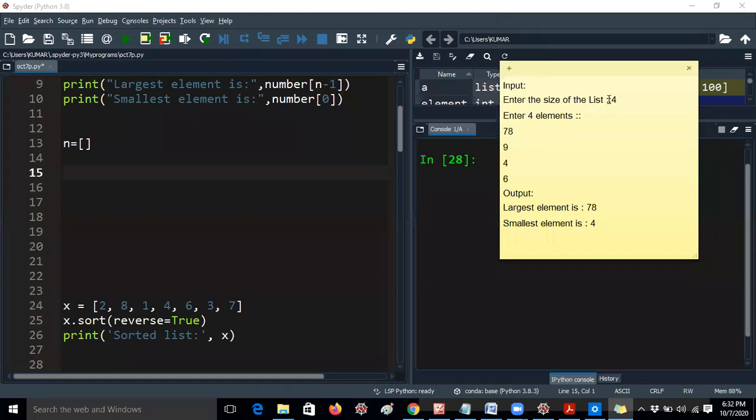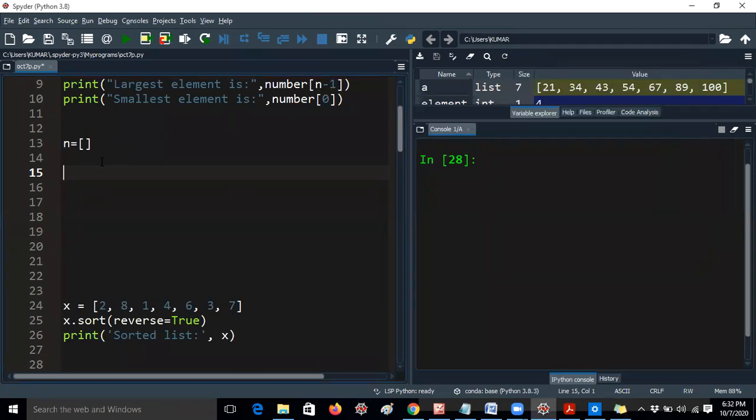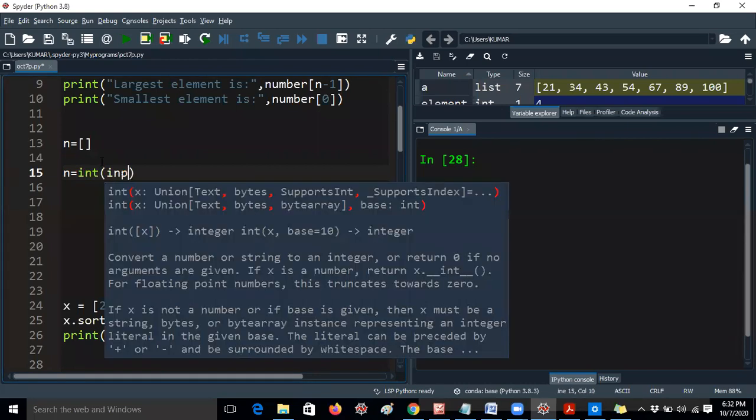enter the size of the list. I'm just copying the code, because for time saving, I'm just copying the code. Now I'm writing here how to read the input. We have to write n equal to, and just take int, because you have to take input values.